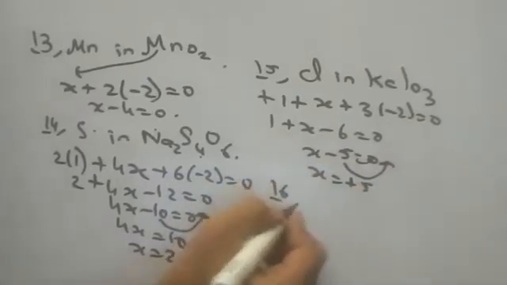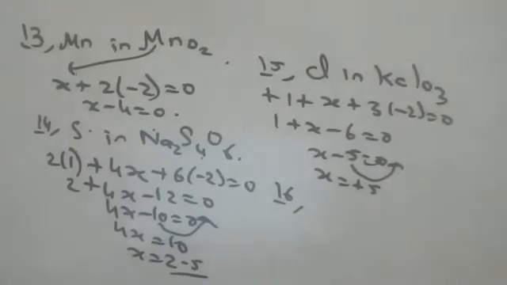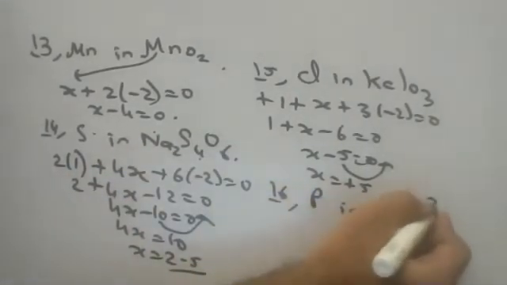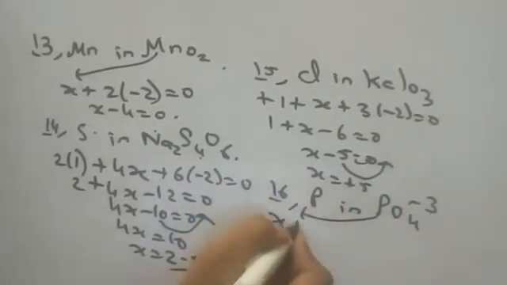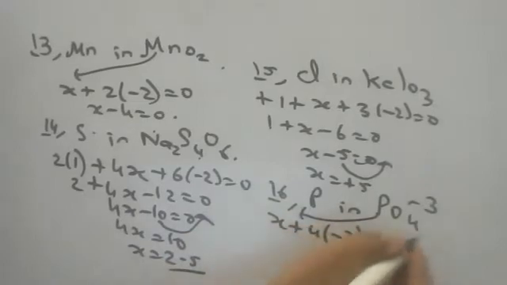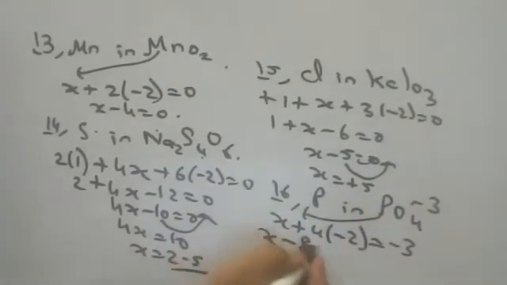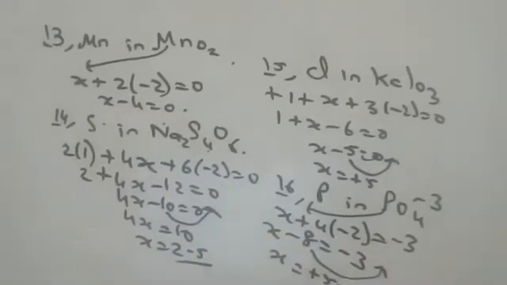Last one sum I will tell. The next questions I will ask you, children. You have to tell me. Sixth one. Find the oxidation state of phosphorus in PO4 minus 3. Okay, children. P is X. Oxygen is minus 2. Because minus 3 is there, you should take minus 3. If not, 0 we will take. X minus 8 is equal to minus 3. This comes here, children. X is equal to plus 5. X is equal to how much, children?